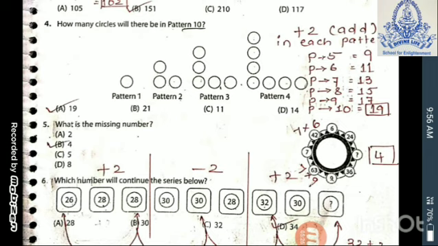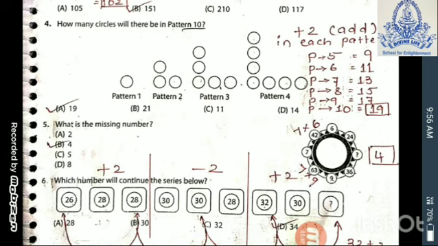Now fourth one. How many circles will there be in pattern 10? Here they are giving patterns 1, 2, 3 and 4. You have to follow up to pattern 10. In pattern 1 there is 1 circle. Pattern 2 there are 3 circles. Pattern 3 there are 5 circles. Just count it out. Means you have to add 2 circles in each pattern.